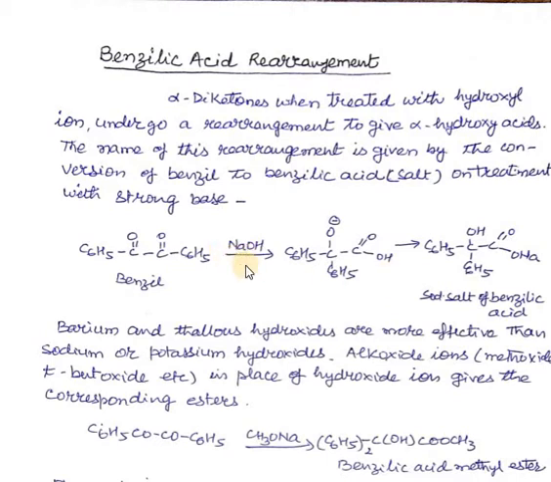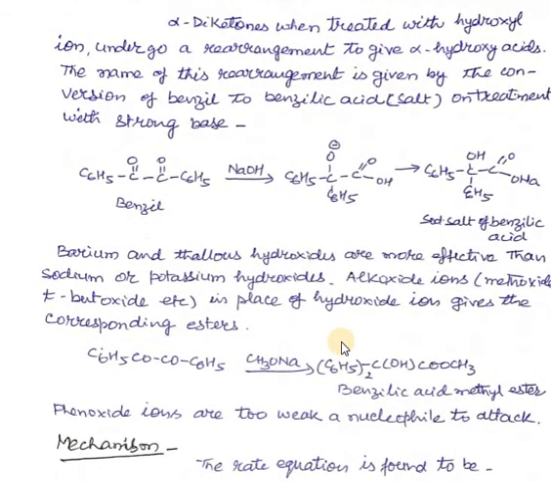Now in place of this strong base, that is sodium hydroxide or potassium hydroxide, other hydroxides can also be used. Barium and thallous hydroxide are also more effective than sodium and potassium hydroxides. In place of NaOH and KOH, we can take barium hydroxide or thallous hydroxide. These are also more effective.